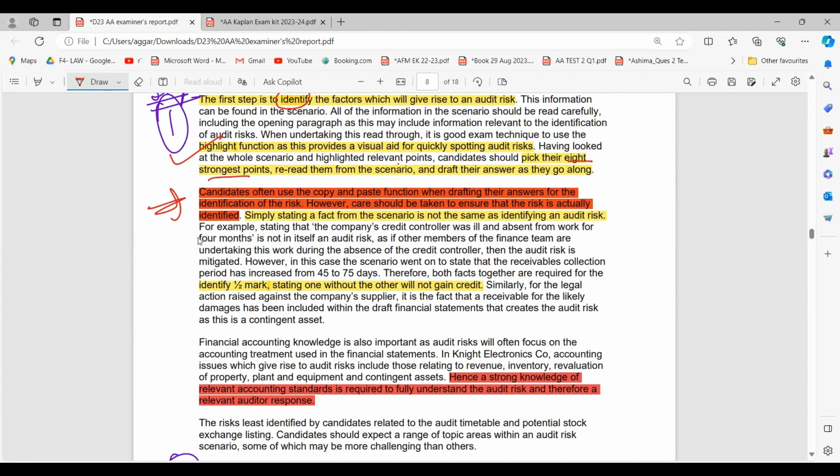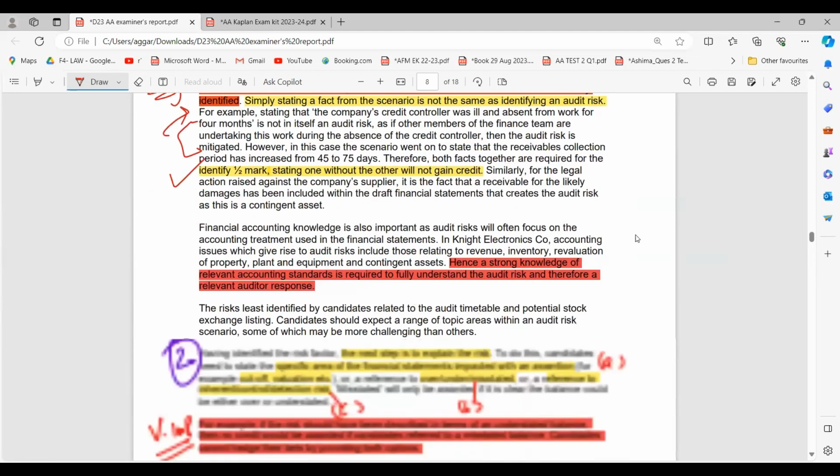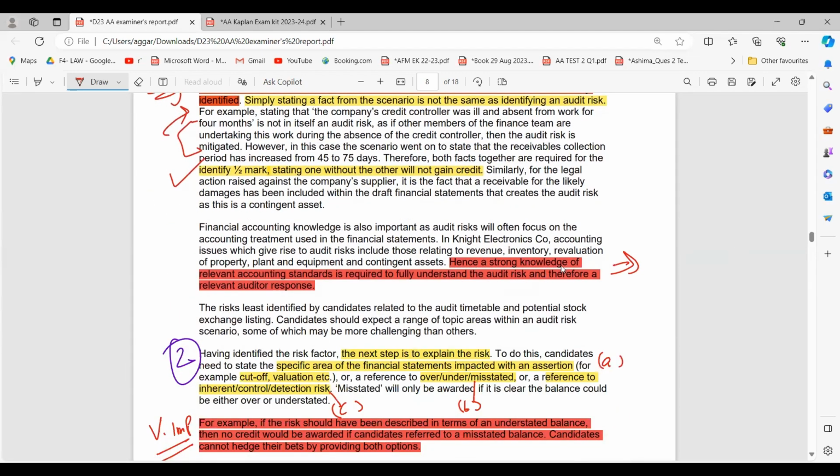This is an example which is stating this. You can read this. Again, this is half a mark which is given to you. Now, again, an important thing, a red flag: a strong knowledge of the relevant accounting standards is required to fully understand the audit risk and therefore the relevant auditor response. As I have mentioned numerous times, it is important for you to have a firm grip over your IFRSs and your ISAs.